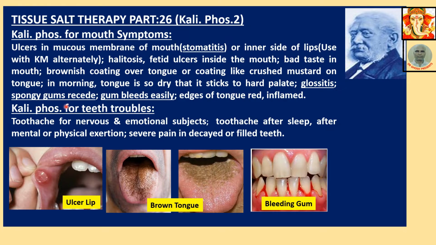Like crushed mustard on tongue. In morning, tongue is so dry that it sticks to hard palate. Glossitis is inflammation of tongue. Spongy gum recedes. Gum bleeds easily. Edges of tongue red, inflamed.